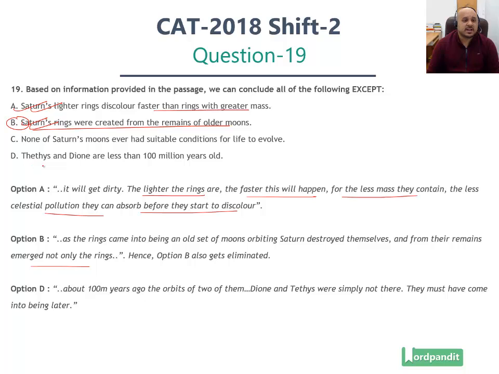Option number D. Thetis and Dione are less than 100 million years old. It states about 100 million years ago, the orbits of the two of them were simply not there. They must have come into being later. So again, their age is less than 100 million years old. Again, a fact which is mentioned in the passage. So A, B, and D are facts which are directly mentioned in the passage. Statement number C is the odd one out here.